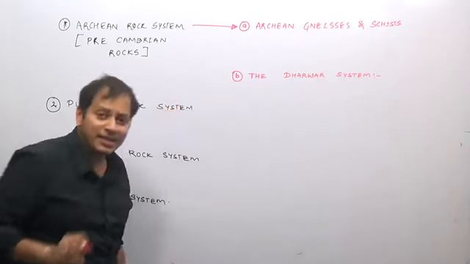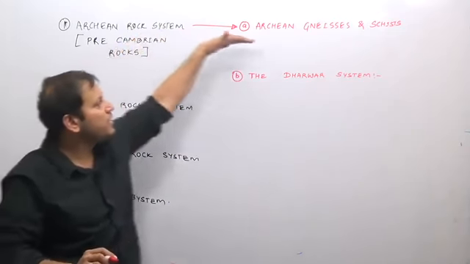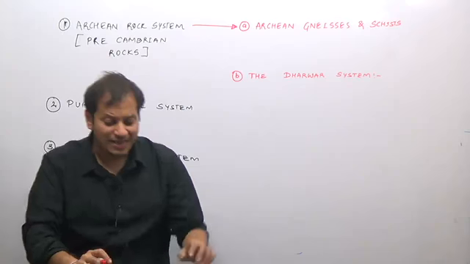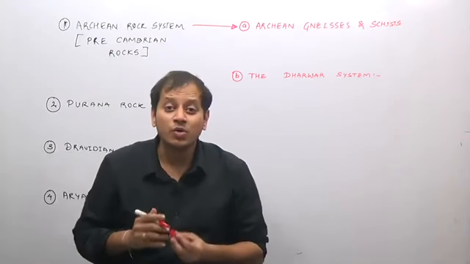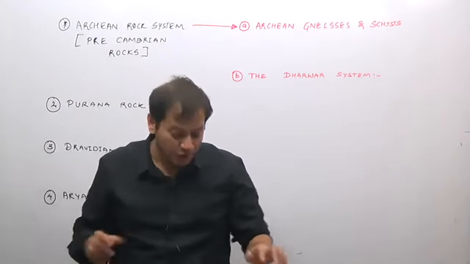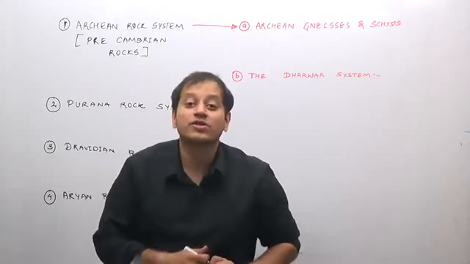Obviously the initial part is the Archean gneiss and schist, which no doubt is the oldest part of the oldest rock system in India.